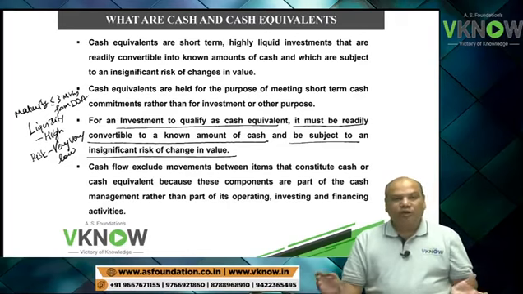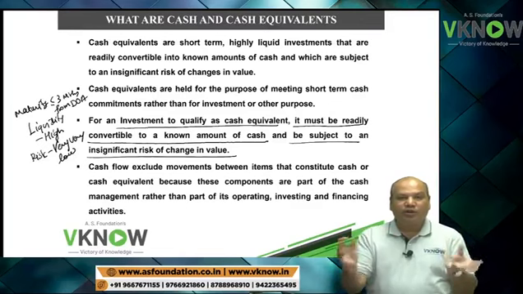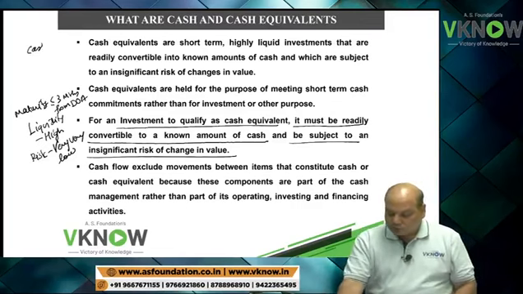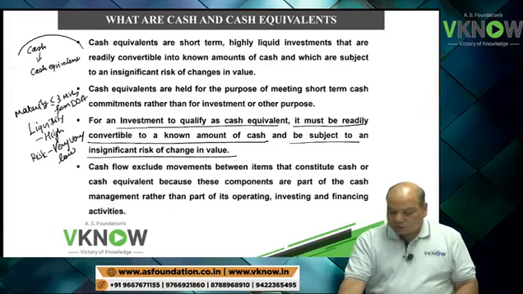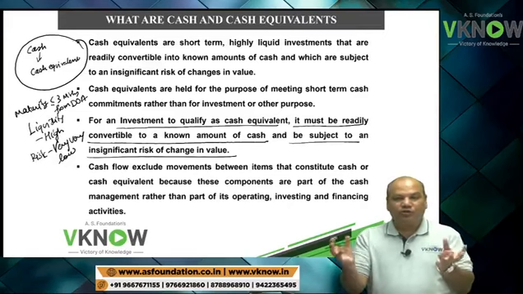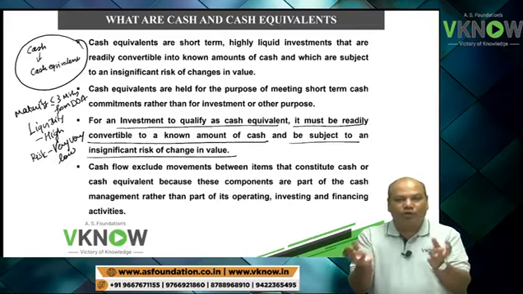Now sometimes there can be a transfer between cash and cash equivalent. For example, you have used cash to buy a cash equivalent investment. This will not be reported in the cash flow statement. It is just movement from one pocket to another.